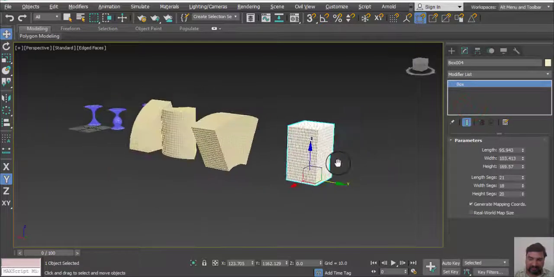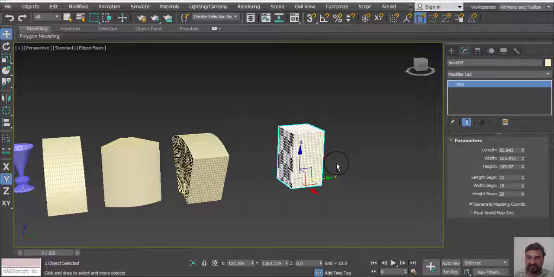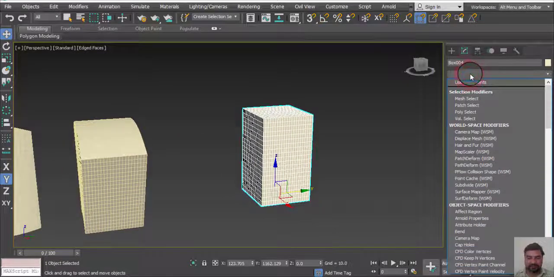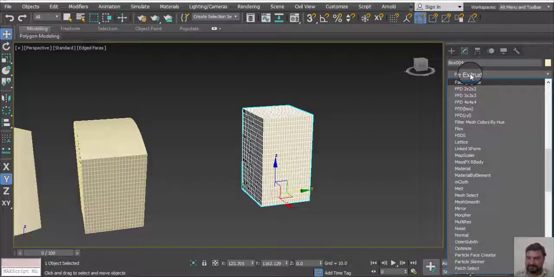Now here is one other option we can use for modify. Go to FFD. We have three basic values of FFD: 2 by 2 by 2, 3 by 3 by 3, and 4 by 4 by 4. What is this? First, the selector 2.